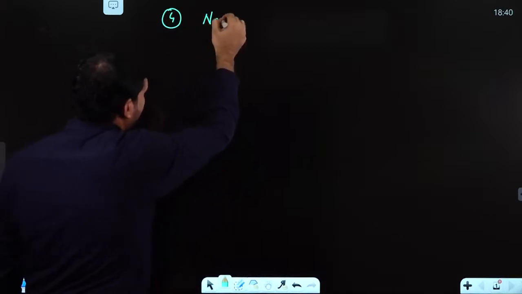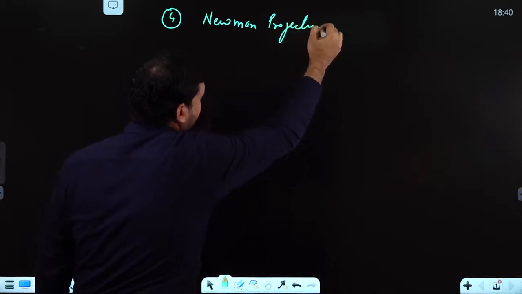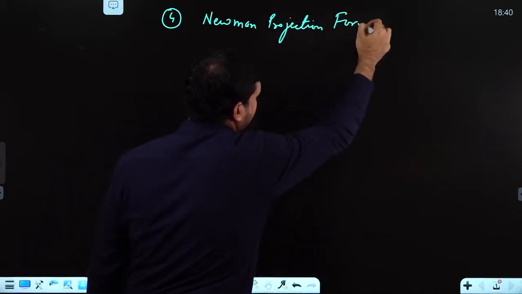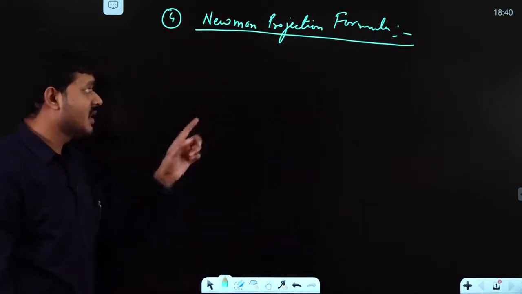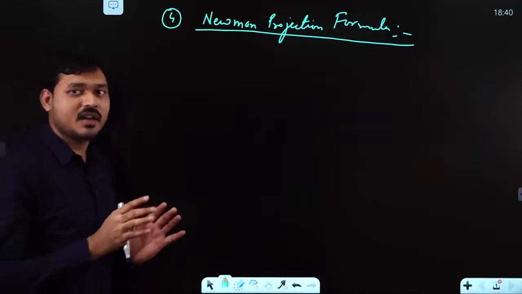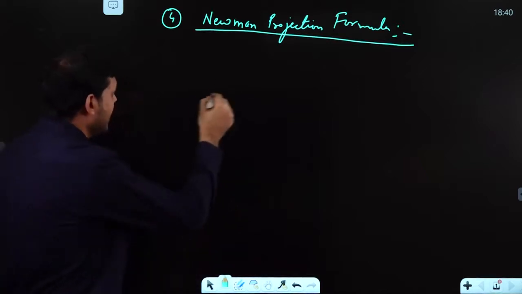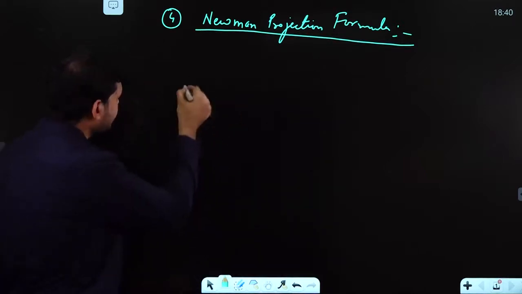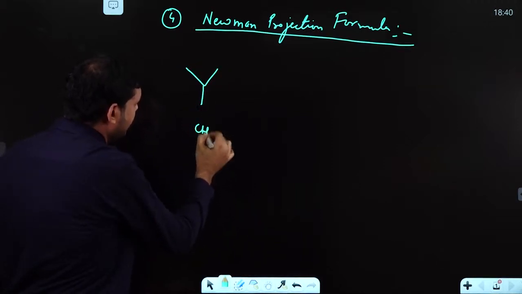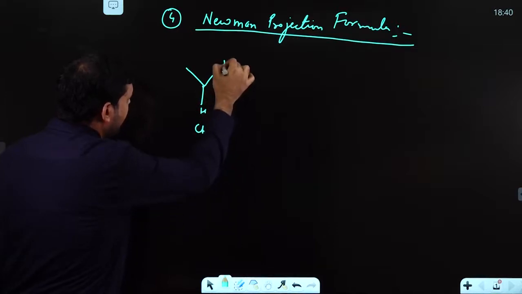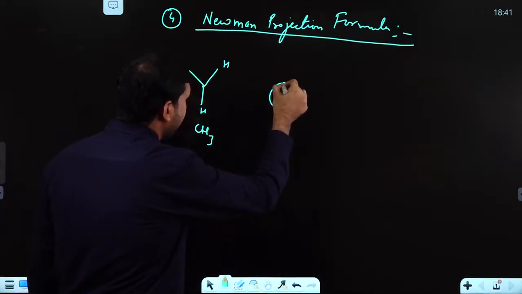Fourth category, and this is Newman projection formula. Now you need to understand this as a most important topic, because the entire conformational isomerism is based on Newman projection formula. Okay, so here suppose, again I am telling, one CH3 is represented in this format. This is one CH3, this carbon, hydrogen, hydrogen, hydrogen, and another CH3 is represented in this format,